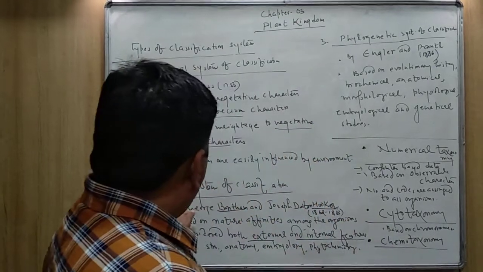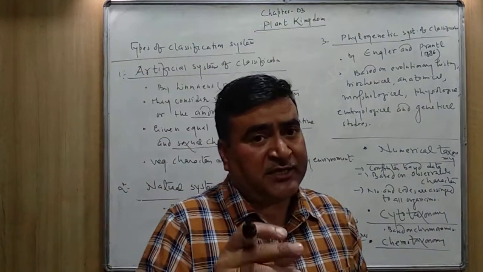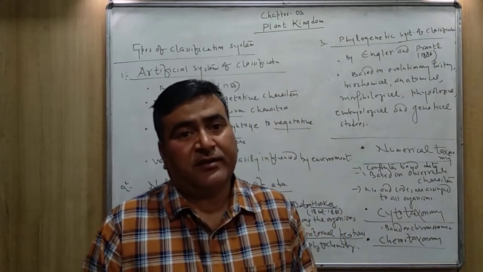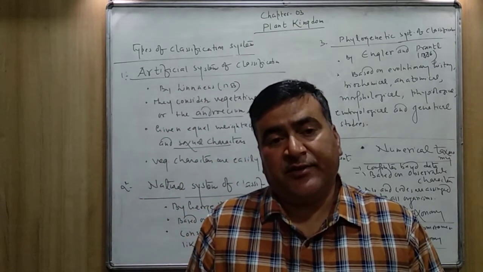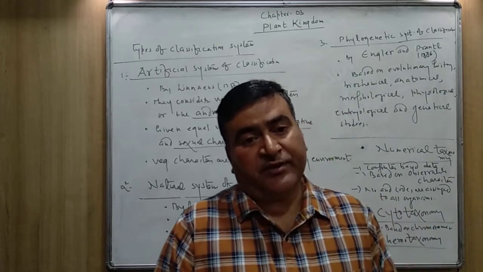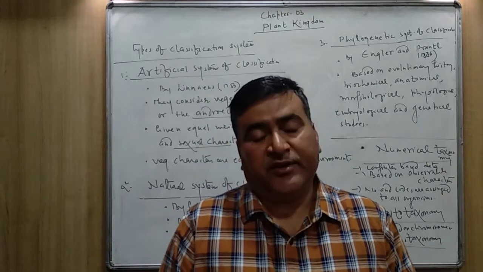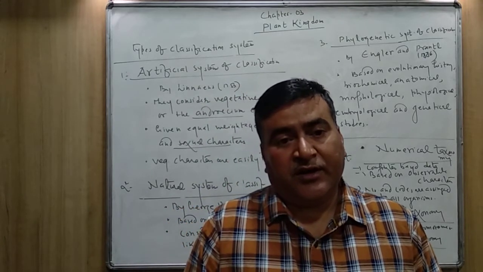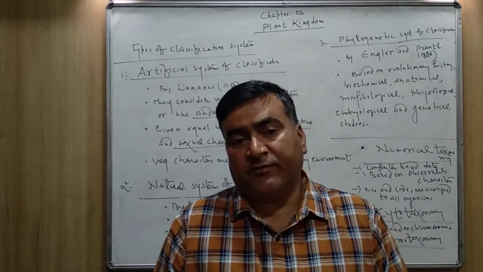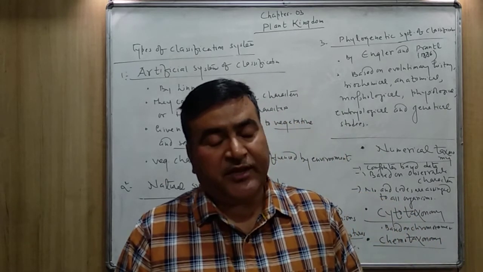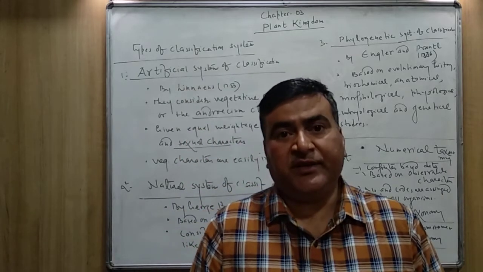In the natural system of classification, there was a drawback. Bentham and Hooker did not consider the evolutionary history of any plant, how the plants originated. They did not study the fossils. They couldn't trace how the different groups of the plants have evolved.